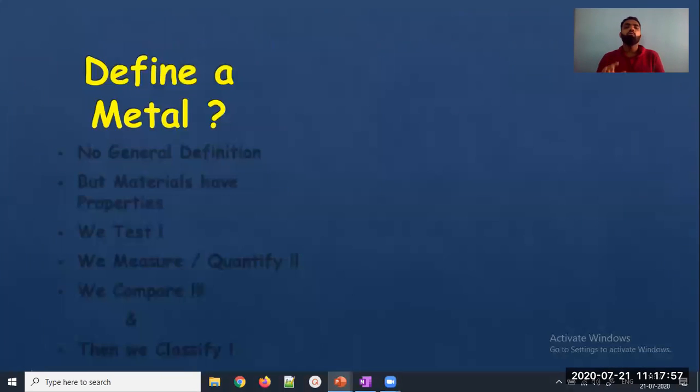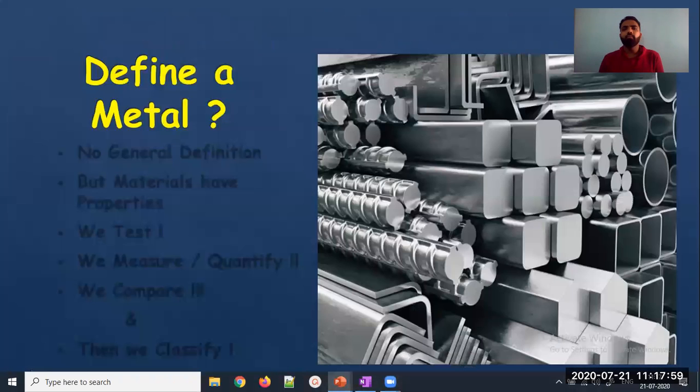How do you define a metal? I think everyone has seen these kinds of metal. They are hollow shape. Just look at the figure, don't look at the detail. These are hollow shape pipes. These are rods, square shape rods. These are solid rods. You have also seen these kinds of channels.